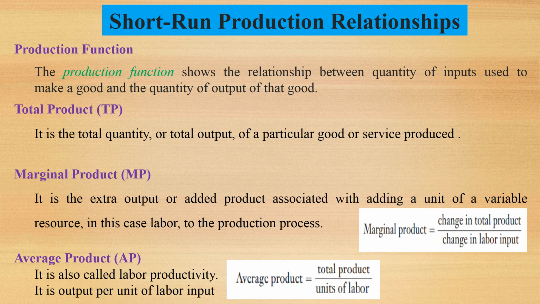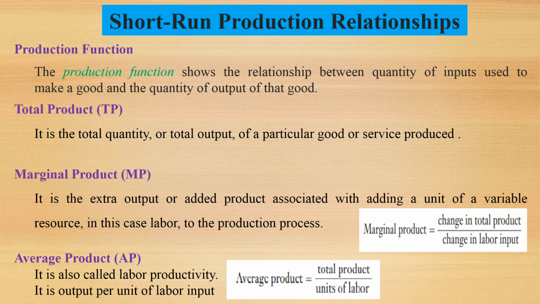What is total product, marginal product, and average product? Total product, TP, is the total quantity or total output of a particular good or service produced. Marginal product, MP, is the extra output or added product associated with adding a unit of variable resource, for example labor, to the production process.